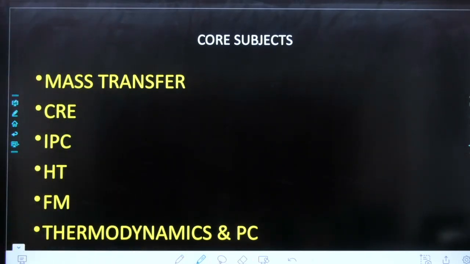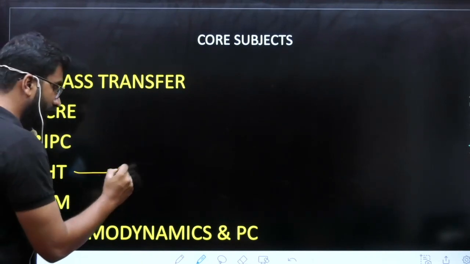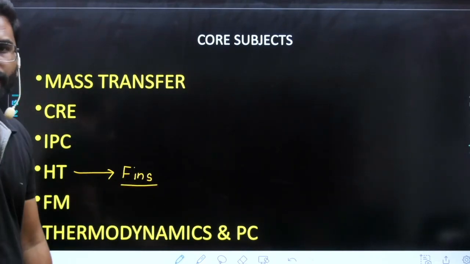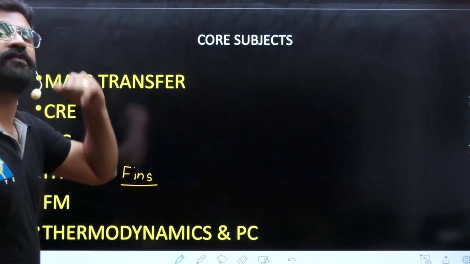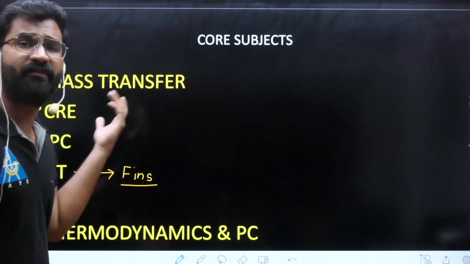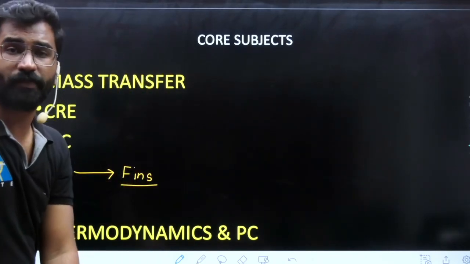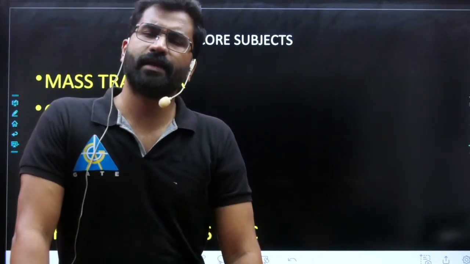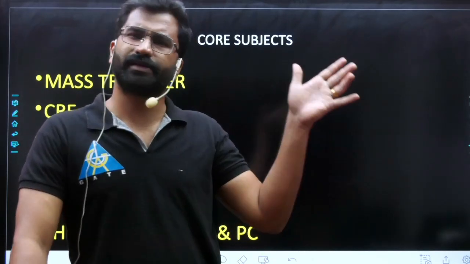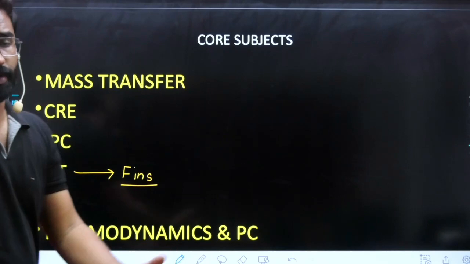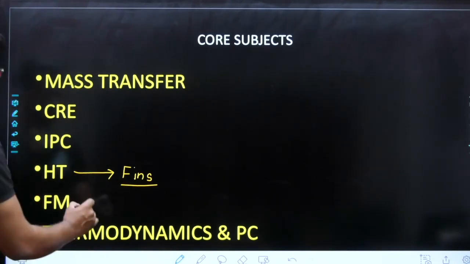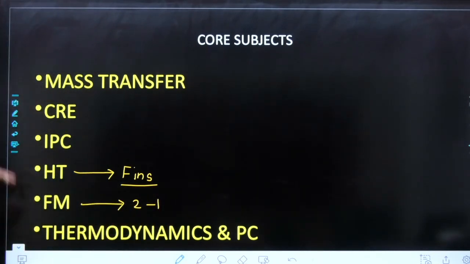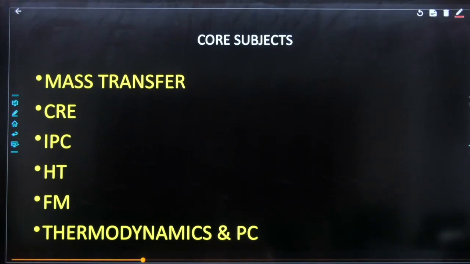In heat transfer, if you see, they have been repeating questions from fins. This year also they have repeated a question. Okay, so they are asking from new topics in heat transfer, like evaporator and multiple effect evaporator, not only the core topics. Before 2021, they normally always asked a question on heat exchanger conduction, but now they are asking more important questions. Now fluid mechanics, this year also 2 tough questions were there, but still it was comparatively easy compared to the other subjects.